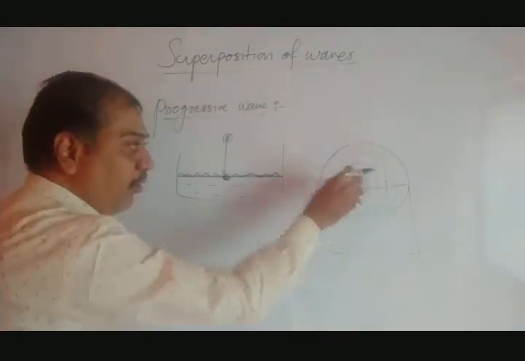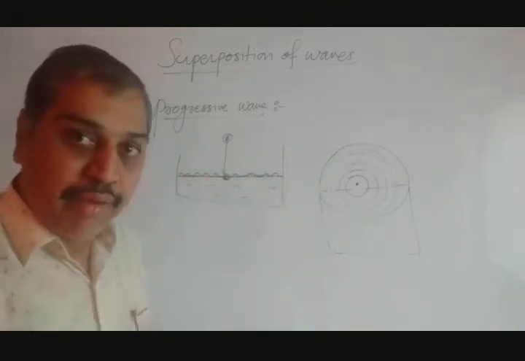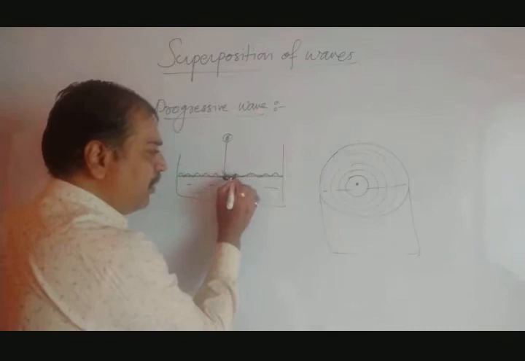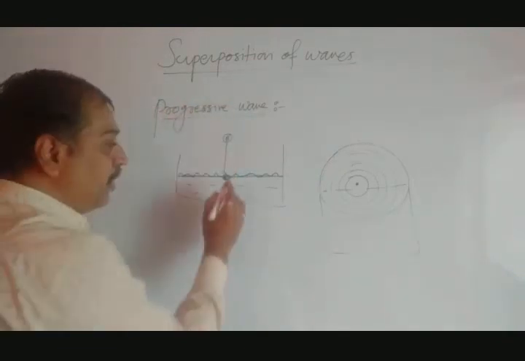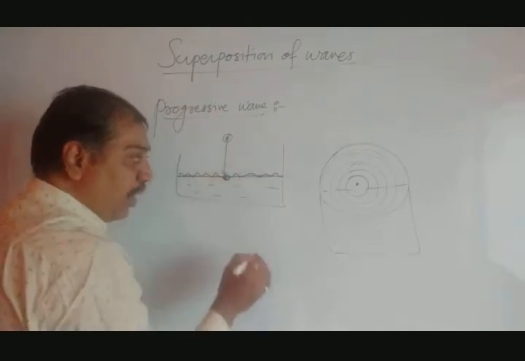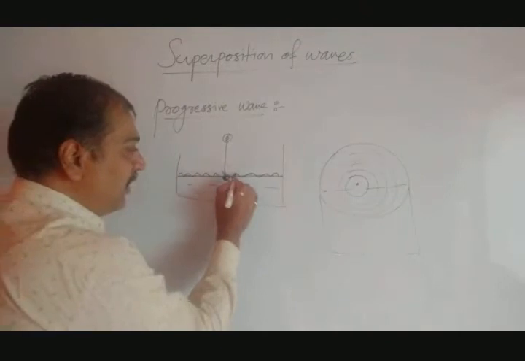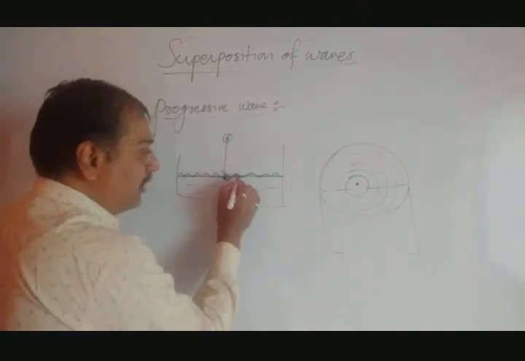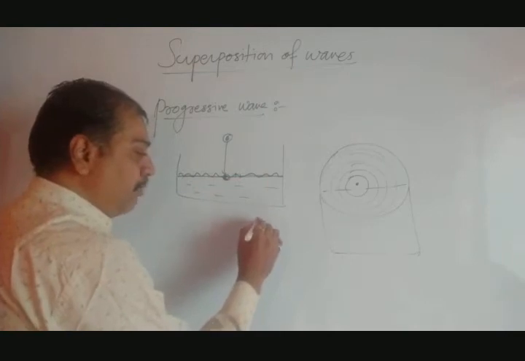From the top this is the view, and the particles move up and down. Remember, the particle here is at the topmost position, with highest amplitude, and here the point is lower than the normal level. So the particle goes up and comes down.